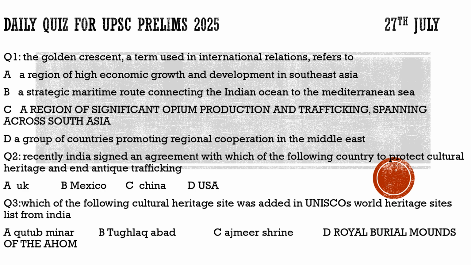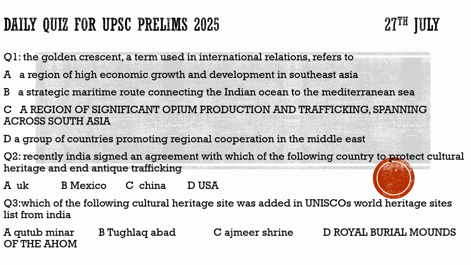About the golden crescent, we should know that there are three countries: Afghanistan, Pakistan, and Iran, in which drug trafficking is going at a very fast speed, and this golden crescent is responsible for most of the drug related issues in Asia. With this, let's move to question number two.